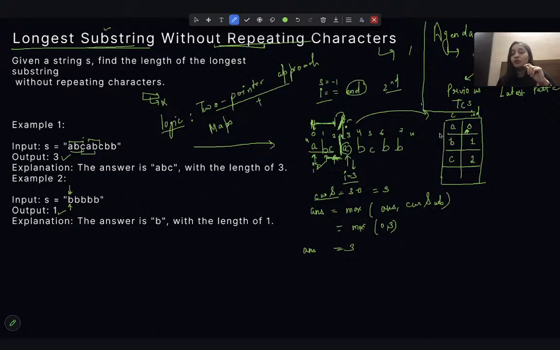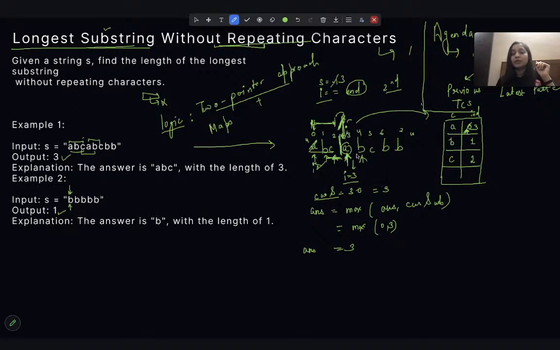Now before moving forward, let's update our start. The new substring start is at 3, so let's update that. And this A, we don't have any use of this A, but we need this A in our map. We need the position of this A, because this will tell me the new string's start, right? So I will update it again, and it will now become 3, right? So next time A repeats, I will know from where I need to take it, right? Now moving forward again.